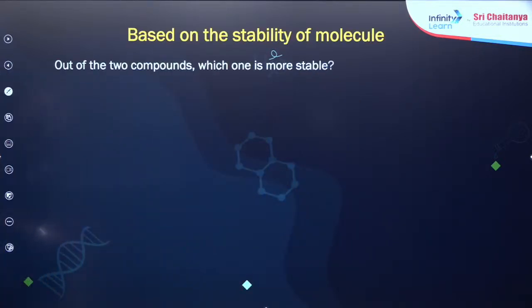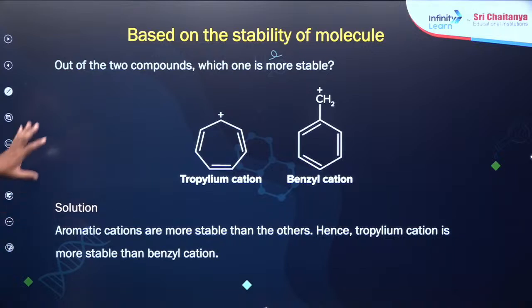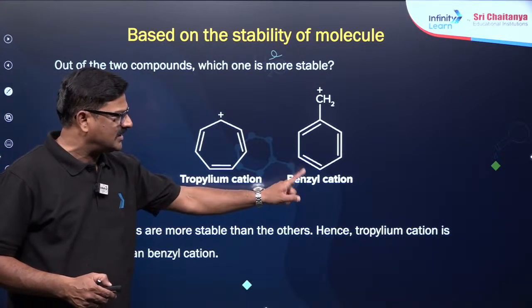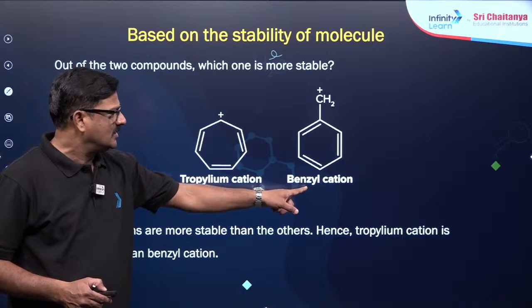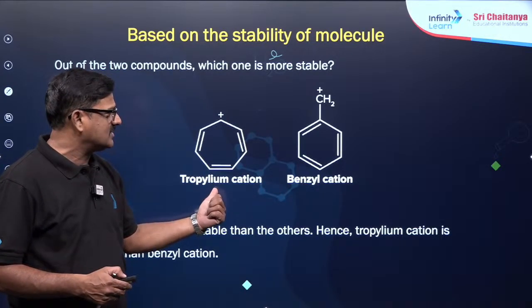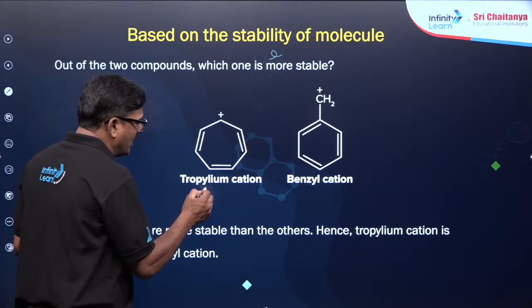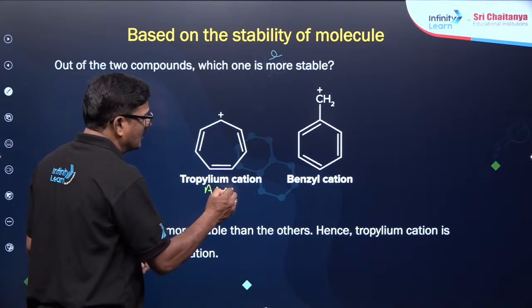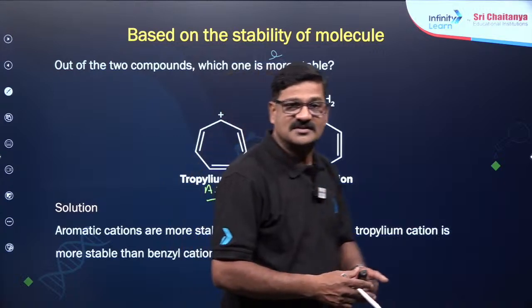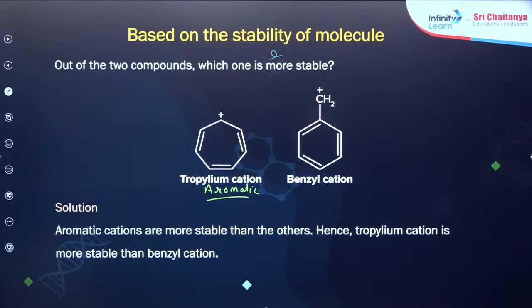And based on the stability of molecule, out of these two compounds which is more stable, this is benzyl cation. Benzyl cation stable है रेजोनेंस की वजह से, tropylium cation भी स्टेबल है रेजोनेंस की वजह से, लेकिन ये एरोमेटिक भी है. एरोमेटिक सिस्टम जैसे हमेशा ज़्यादा से ज़्यादा स्टेबल होगा बेटा. B.